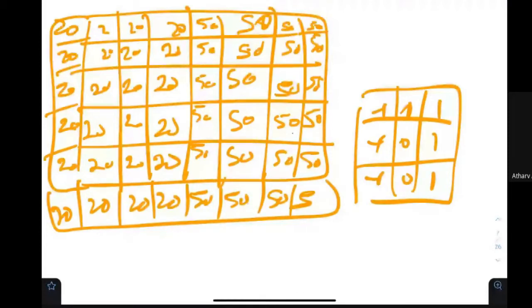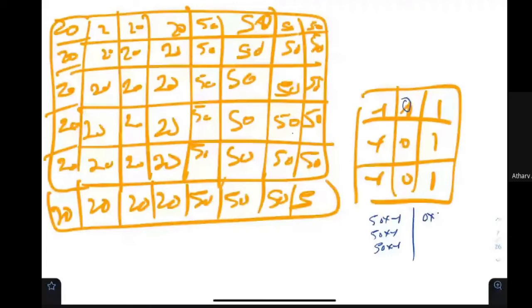Let's have a look one more time. So this multiplied by this, it comes out with 50 multiplied by minus 1, 50 multiplied by minus 1, 50 multiplied by minus 1. Then 0 multiplied by... Oh, I am very sorry, actually I have made a mistake here. So this would be 0. I am sorry.